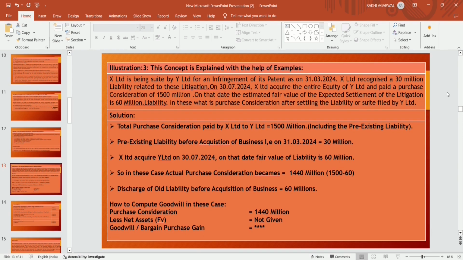So the discharge of the liability before acquisition of the business is 60 million. How should we compute goodwill in this case? That is, purchase consideration of 1440 millions less net assets acquired at fair value, which is not given in the question, but the concept is there to understand that purchase consideration includes the pre-existing liability, which should be separated from the value of the purchase consideration, and it should not be part of goodwill. That pre-existing liability, that is 60 millions, is to be charged to the profit and loss account.